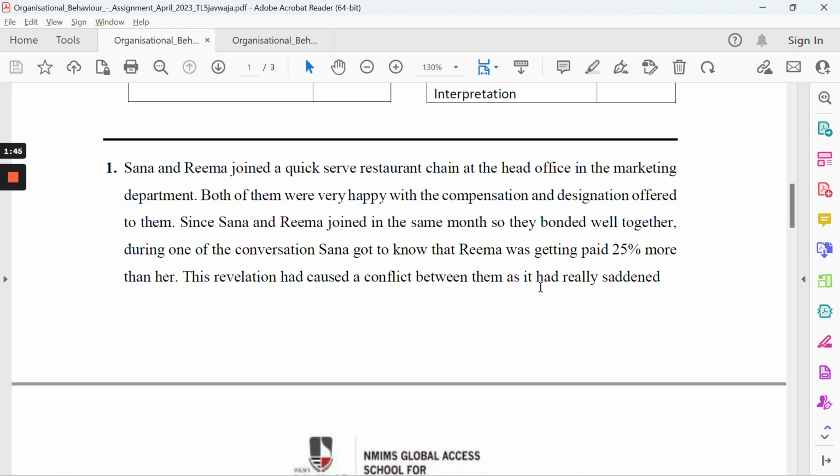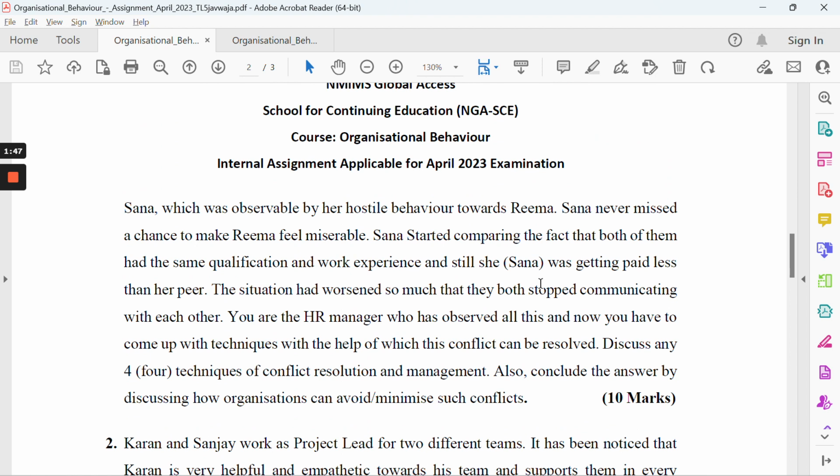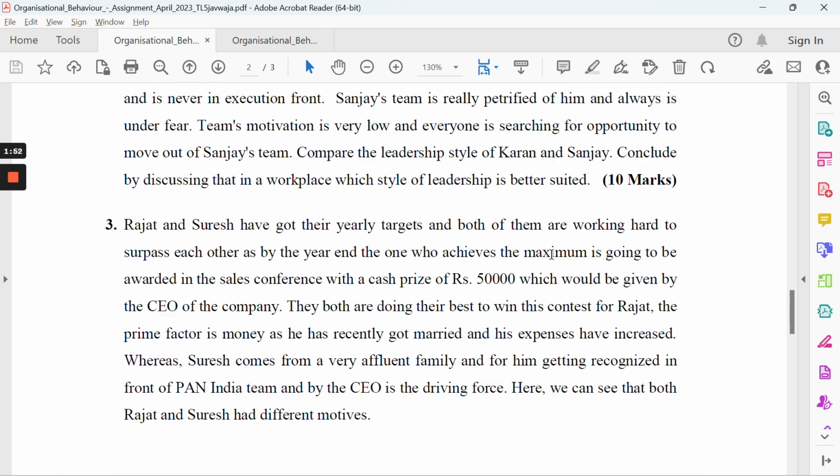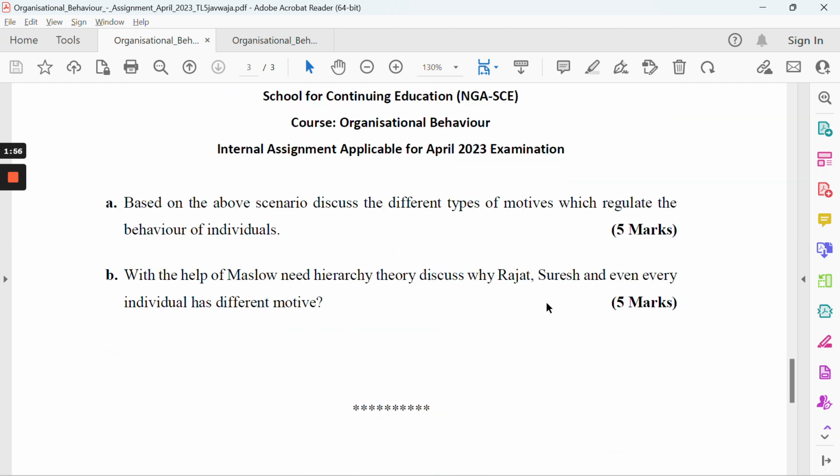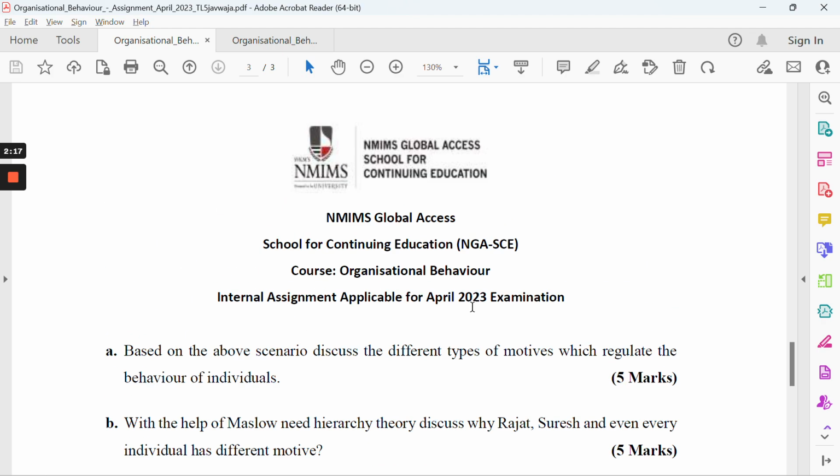We have three questions, same as in all other subjects, and the pattern is the same for second, third A and third B. First and second questions are of 10 marks. The third question is of 5 marks, 5 marks. The word count is 1,000 words per subject per question. So for the first question you can write a maximum of 1,000 words, or plus minus 10% is acceptable. Same for the second question, and for the third question, 500 words for each part, 500 for third A, 500 for third B, plus minus 10%, so 550 to 560 words is totally acceptable, right?